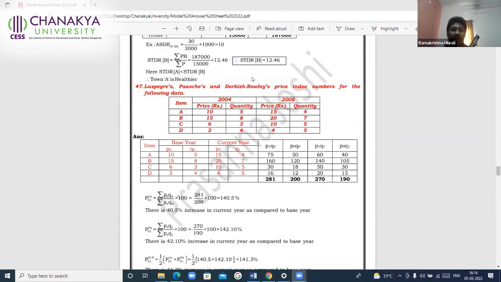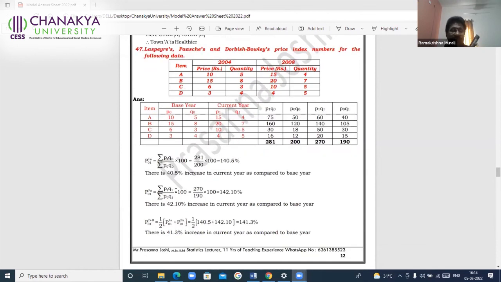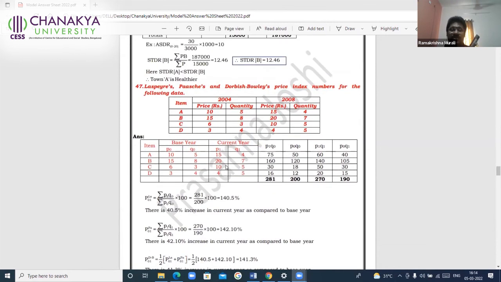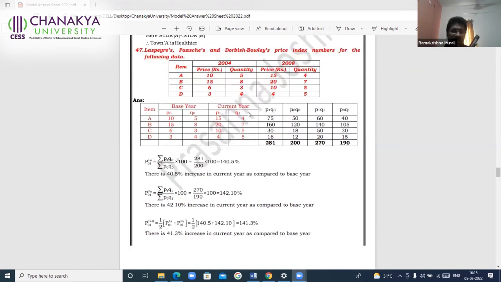Then you have your price and quantity, a very direct problem: write the formula and substitute the values. And here, instead of the quantity, if you are given the expenditure or the values, if you're perfect in converting them into price and quantities, go for that. Otherwise, happily leave that. You will have one more problem. In both the problems, quantity and expenditure won't be asked. One problem will ask for quantity and expenditure. The other one will directly give the price and quantities.